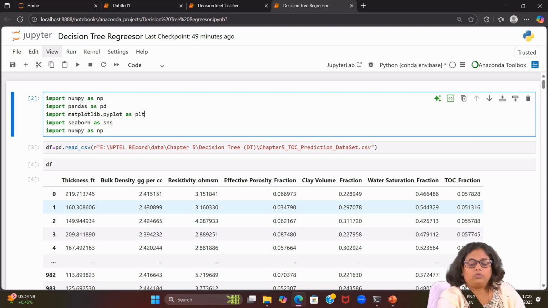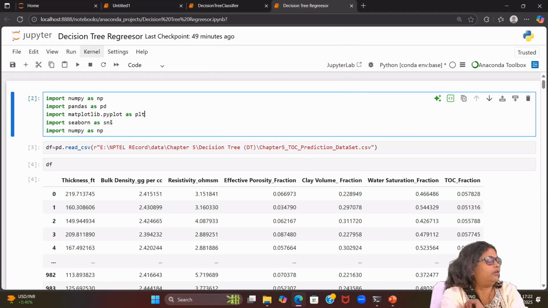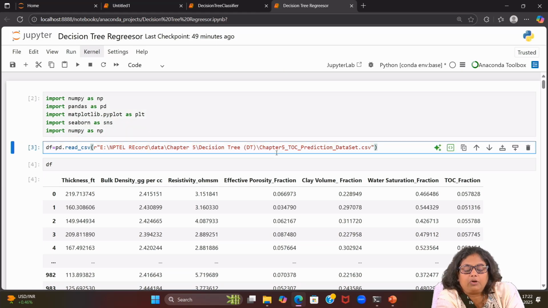First, all the libraries are imported: NumPy, Pandas, Matplotlib, Seaborn, and so on. The next line of code gets the data from the CSV file, reading the file and putting it in a data frame.